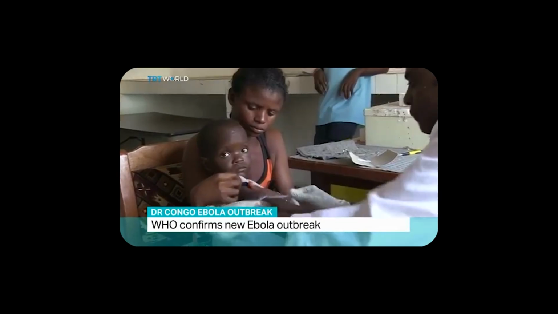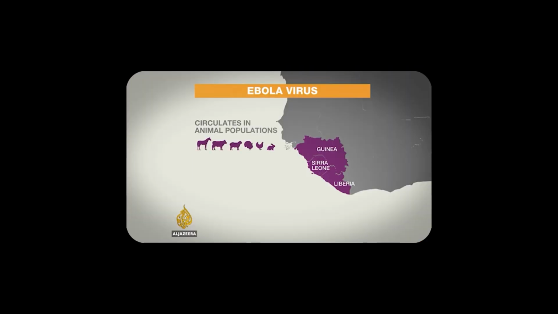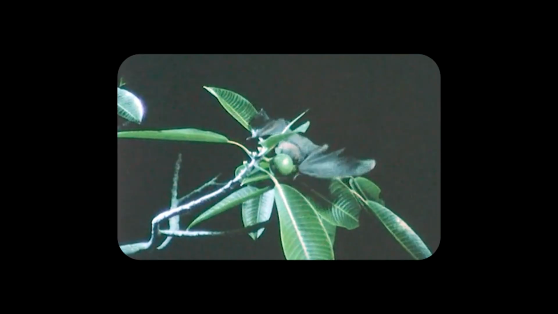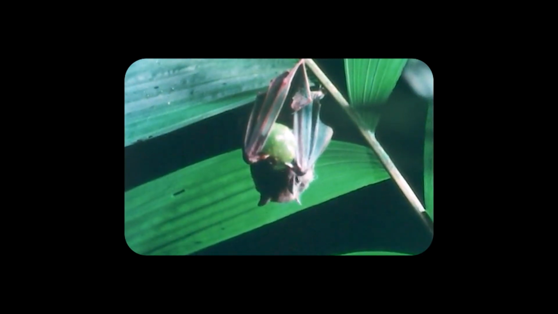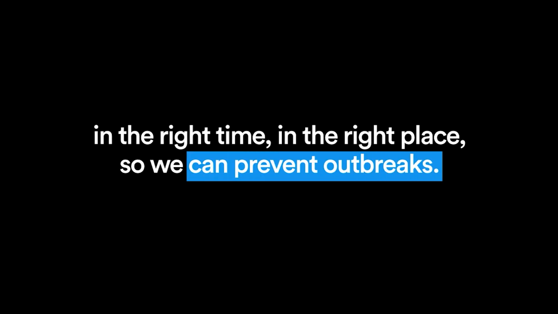Some of those predictions have to do with some pathogen like Ebola virus and some animal species like a bunch of bats. In order to make predictions, we're like, yeah, but the bat has to shed the virus, it goes into the saliva, and then it goes onto fruit, and then it goes onto the soil. So that is what our lab does. We identify what are the other things that we know have to affect this system that nobody's threaded into this picture yet, that would help us make a little bit more progress towards making predictions in the right time and the right place so that we can prevent outbreaks.